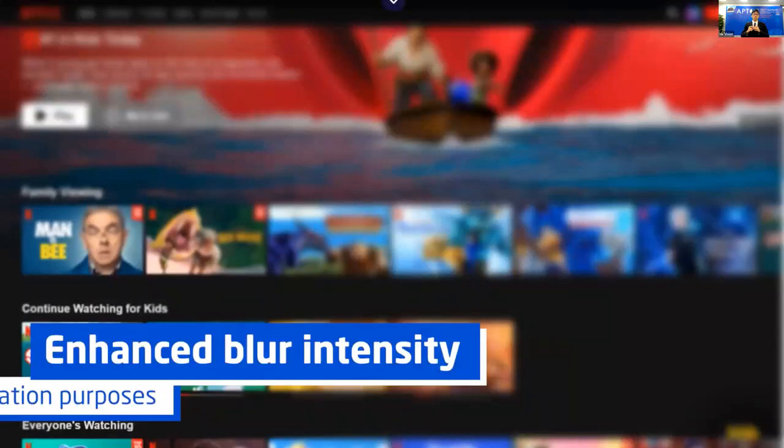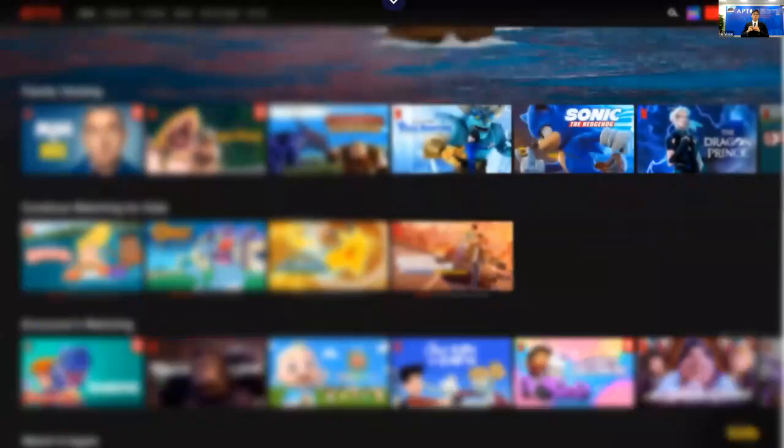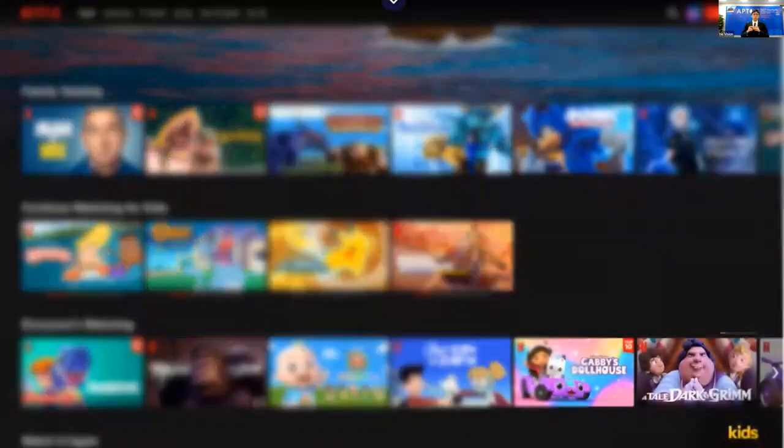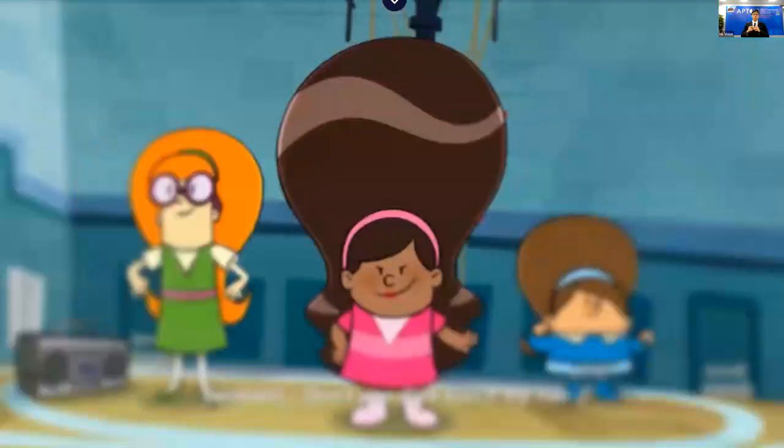What we are doing is similar to what is done with the glasses, but this time we're doing it digitally. So we blur the periphery. It's exactly the opposite of what we do for lazy eye, amblyopia. In amblyopia, we blur the central vision. Here, we blur the periphery for the two eyes together, so you don't need to wear any glasses except your prescription glasses. As you will see now, we'll start by showing you how a kid looks at a screen which is blurring the periphery in real time. In this case, we enhance the blurring just to be able to see it on the presentation, so it's easy for you to understand.